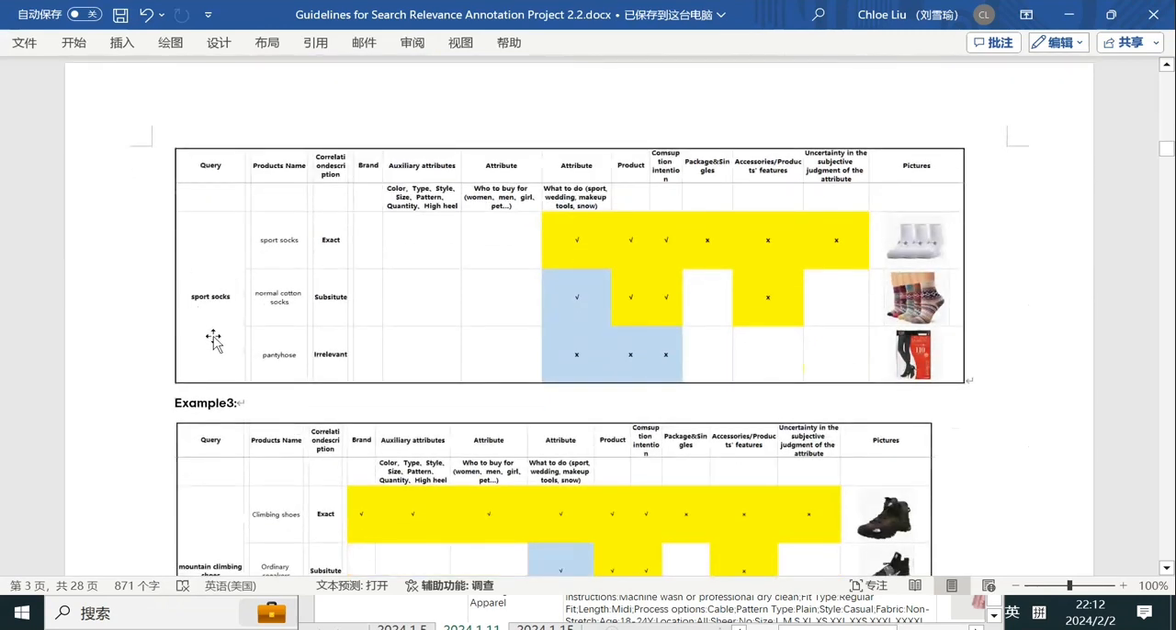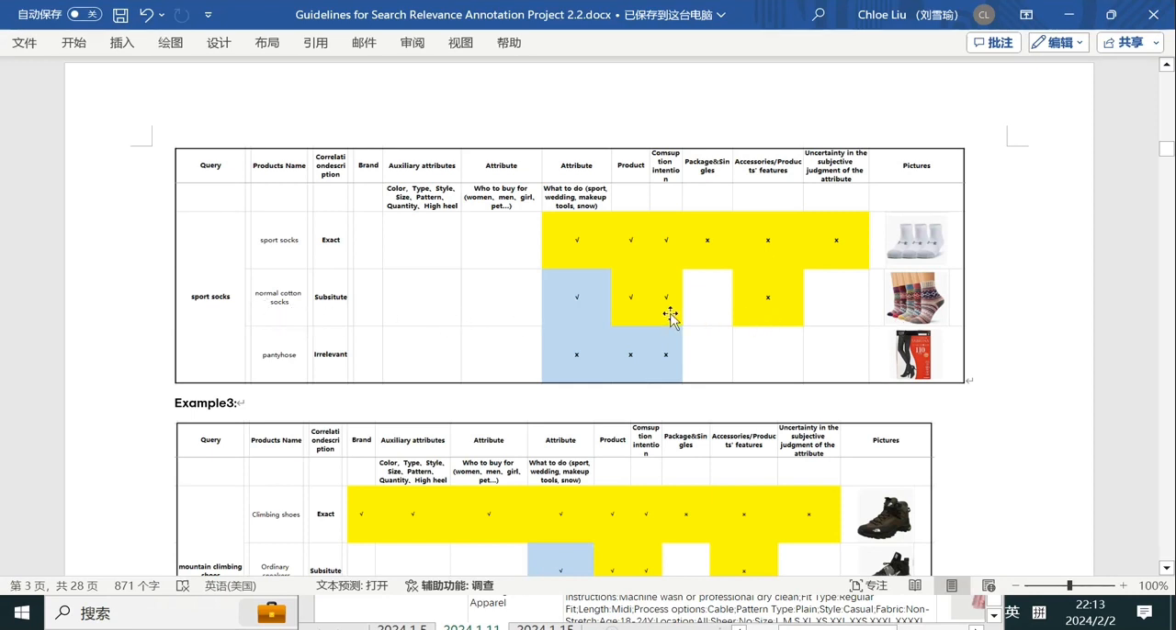Next one, if the query is sport socks. According to the picture here, the important attribute, sport, is correct. The products are socks and the consumption intention is correct. No pack, no set or singles, no accessories, no uncertainty. So exact.